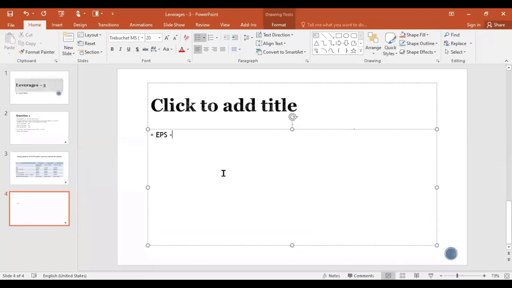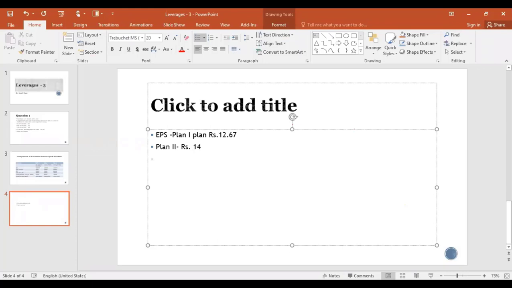For the first plan, rupees 12.67, right? And for plan 2, rupees 14.